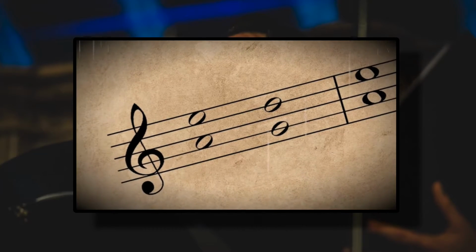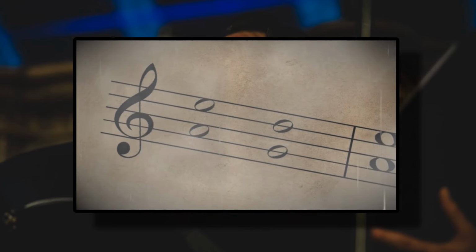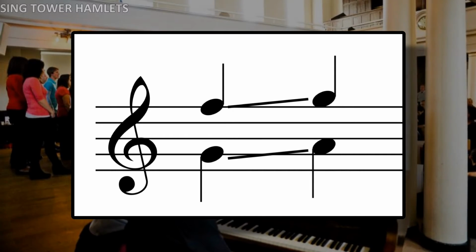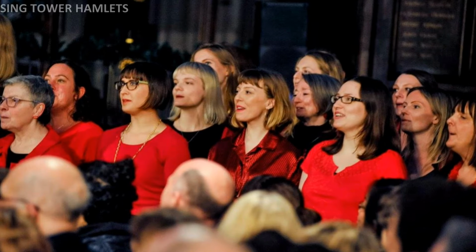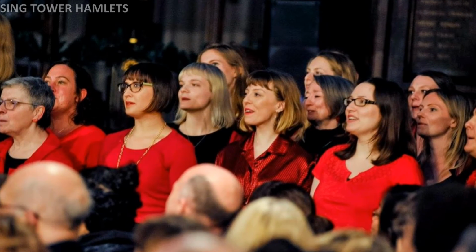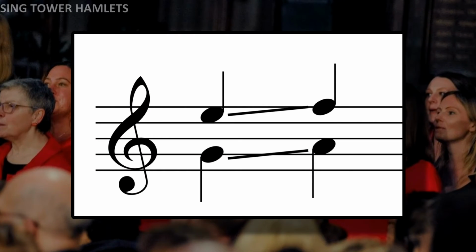Finally, a tip on how to make the voice leading sound good when several parts are performing together. In the previous video, I mentioned that you should probably avoid parallel moving fifths between the parts, as they tend to stick out and can sound a bit stark. Other parallel intervals that are good to avoid would be parallel seconds, sevenths, and ninths. While these won't stick out like parallel fifths, they can still be a little confusing for many singers. The safest parallel intervals are definitely thirds, fourths, and sixths. They almost always sound good.